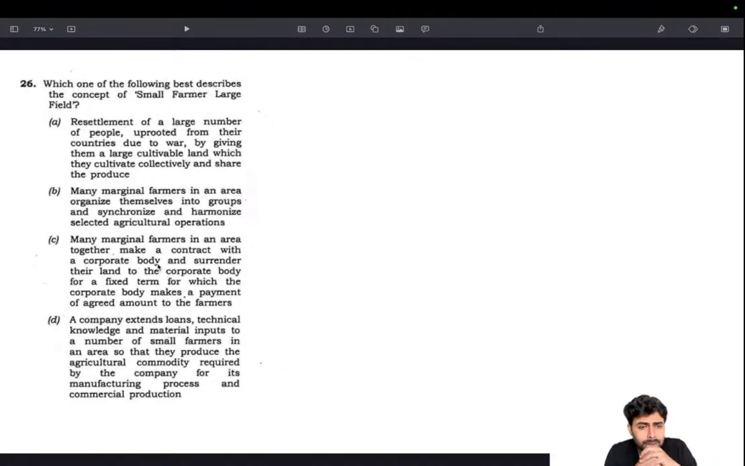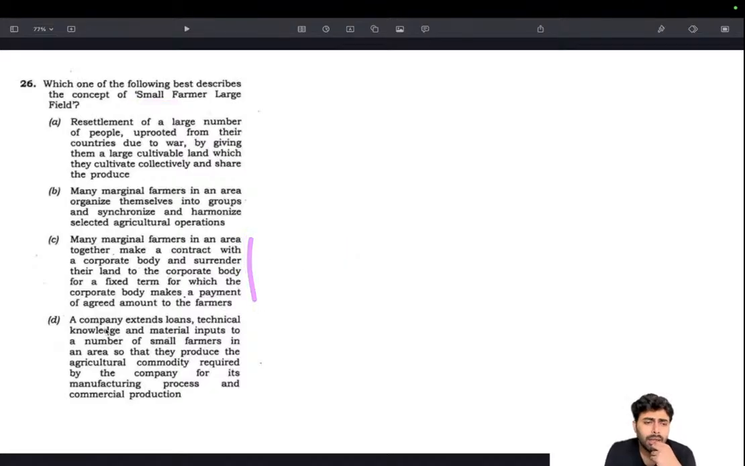Many marginal farmers in an area together make a contract with the corporate body and surrender their land to the corporate body for a fixed term, for which the corporate body makes a payment of an agreed amount. This sounds somewhat like contract farming, and it is not like small farmer large field. Okay, somewhat like contract farming.